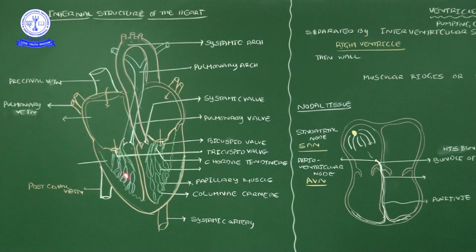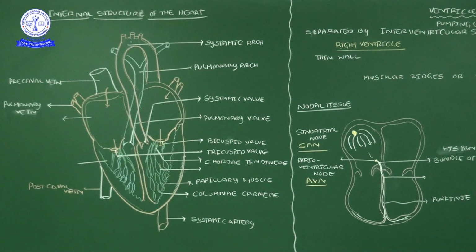Now, when you come to the lower chambers, these lower chambers we call the pumping chambers, but they are receiving the blood from the appropriate atriums. That means the left ventricle receives the oxygenated blood from the left atrium, just like the right ventricle receives the deoxygenated blood from the right atrium, at the time of the cardiac cycle.